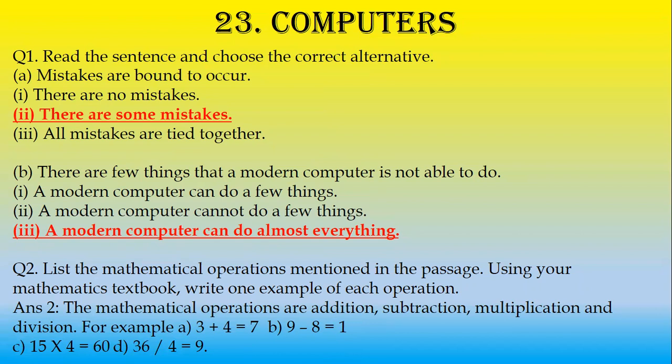The answer is the mathematical operations are addition, subtraction, multiplication, and division. For example, 3 plus 4 is equal to 7, 9 minus 8 is equal to 1, 5 into 4 is equal to 20, and 36 divided by 4 is 9.